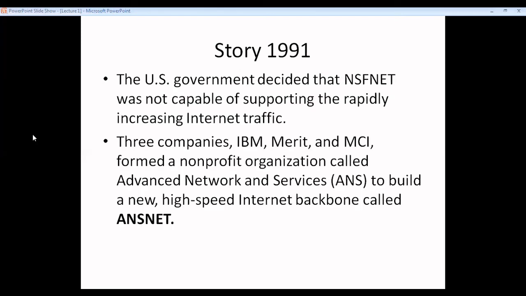Now in 1991, the US government decided that NSFNet was not capable of supporting the rapidly increasing internet traffic. So what happened then? Three companies, IBM, Merit, and MCI, formed a non-profit organization called Advanced Network and Services (ANS) to build a high-speed internet backbone called ANSNet.